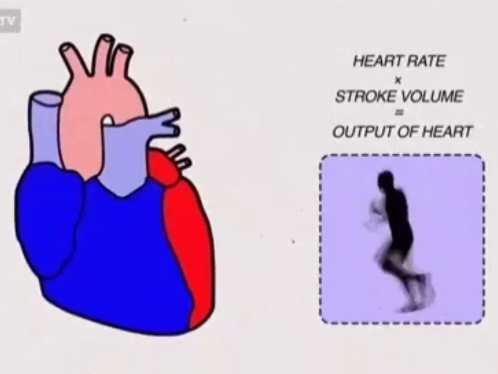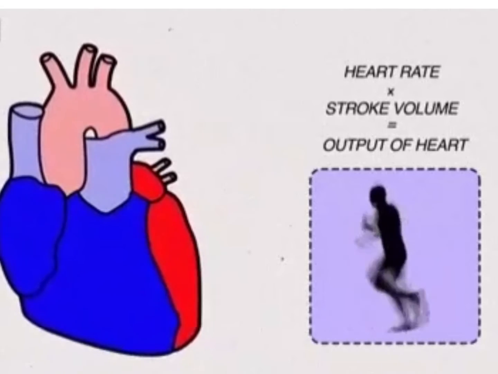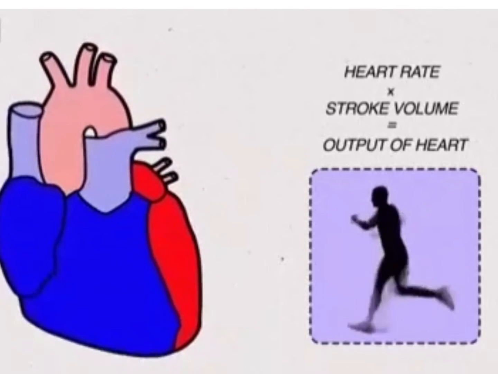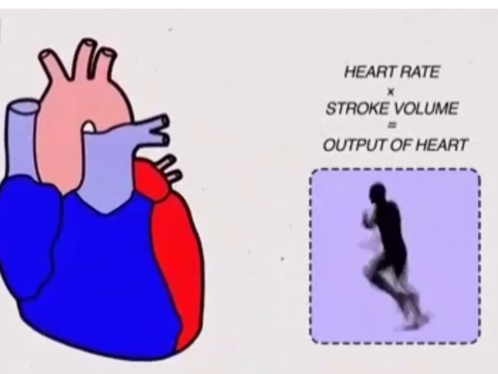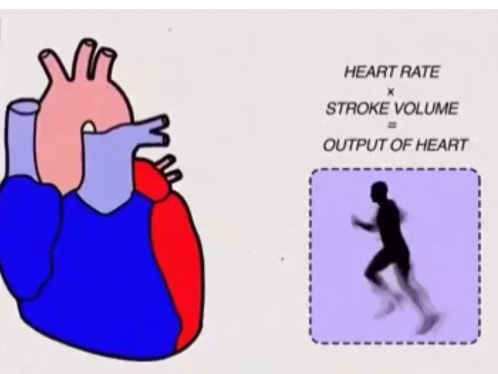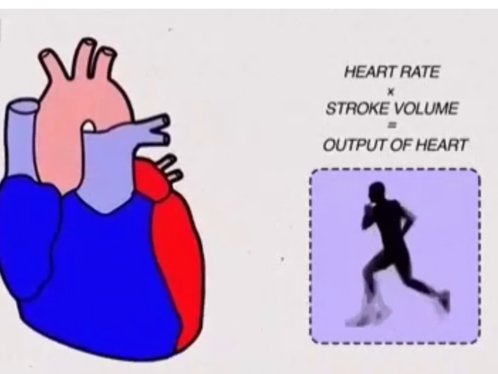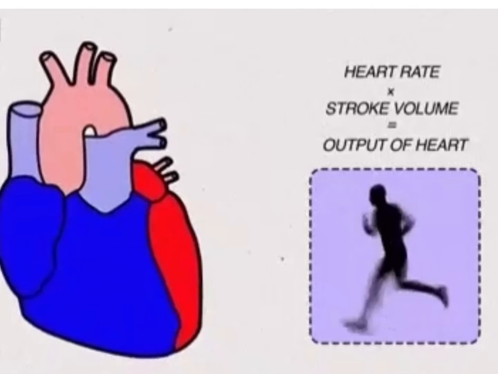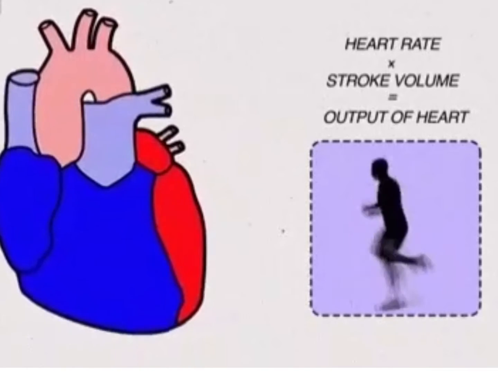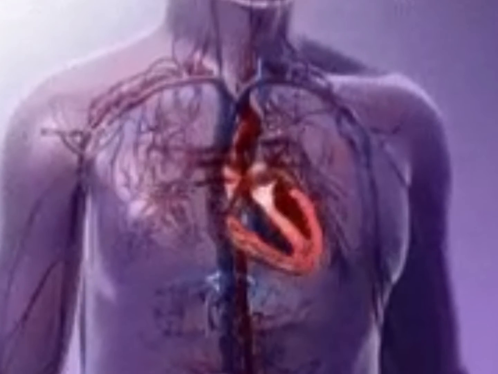We know that in 1 minute the heart beats about 72 times. Thus, the cardiac output will be 5040 milliliter or approximately 5 liter in a normal individual. So, we can say that cardiac output equals stroke volume into the number of beats per minute. It is to be noted that the body has the ability to alter the stroke volume as well as the heart rate and thereby the cardiac output. For example, athletes have much higher cardiac output than the normal man.